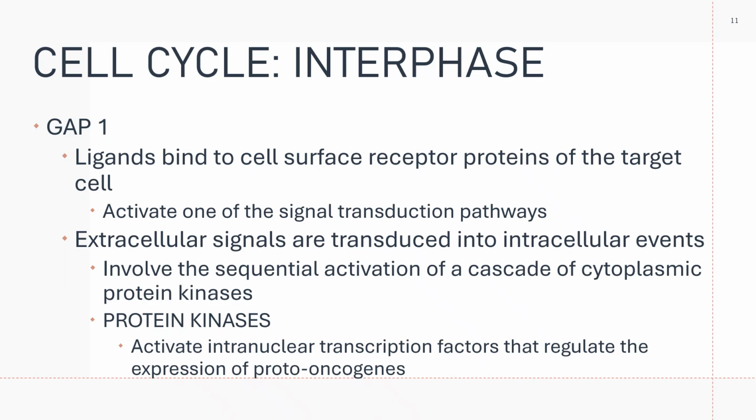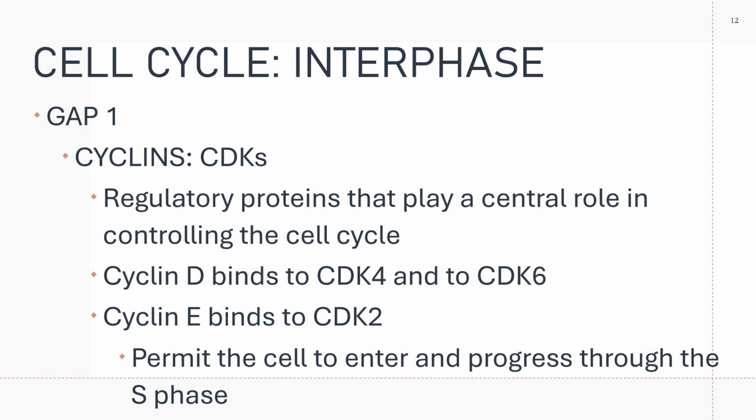Okay, so there is a series of events. The ligands will bind to the cell surface receptors. Of course, the receptors are located at the outer leaflet of the membrane. Then the binding will activate the signal transduction pathway, and the extracellular signal, the ligand, is transduced into intracellular events.